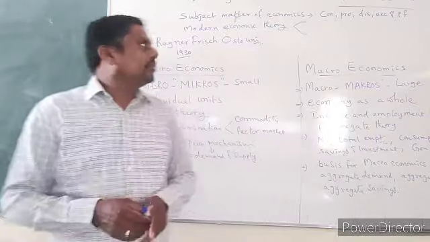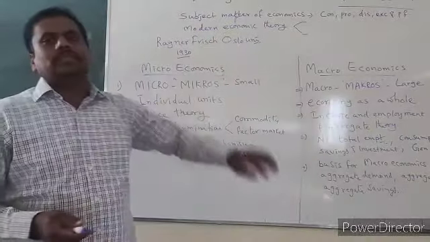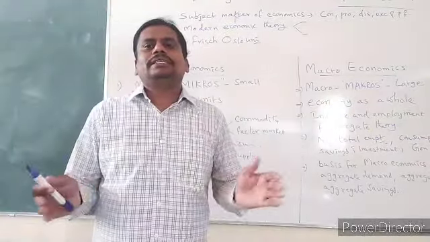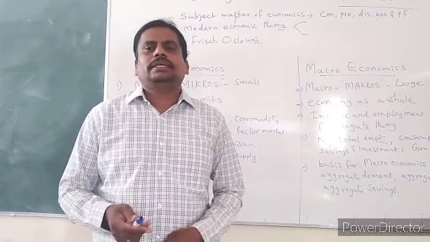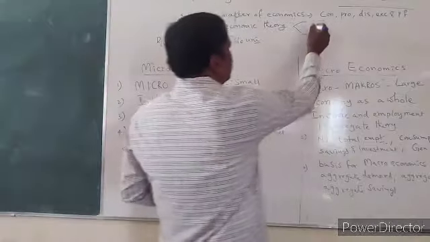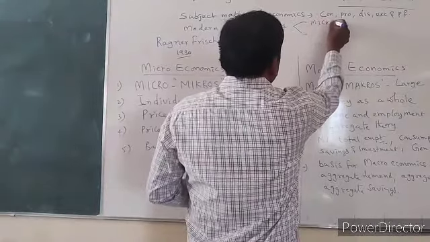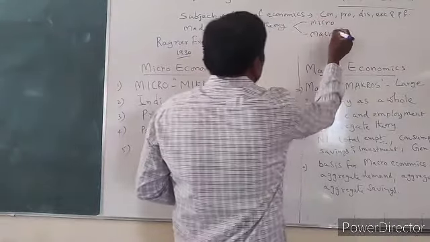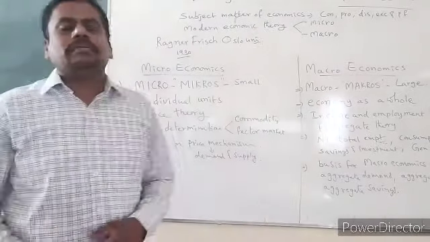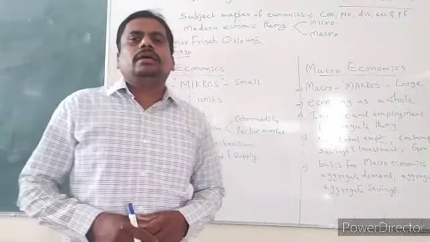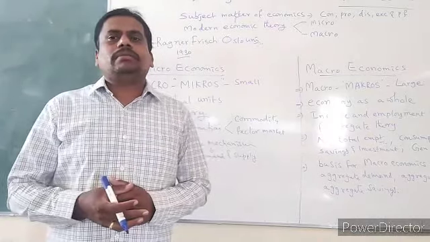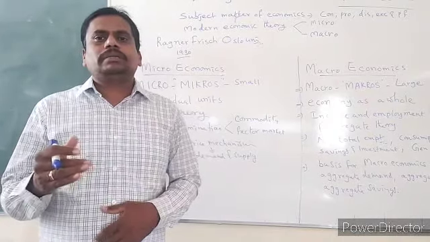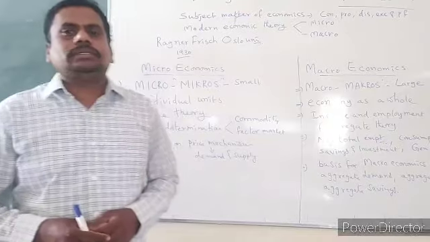But modern economic theory divided the subject matter of economics into 2 important branches. Those are microeconomics and macroeconomics. What are the 2 important branches of economics here according to modern theory? The modern theory divided the subject matter of economics into 2, that is microeconomics and macroeconomics.